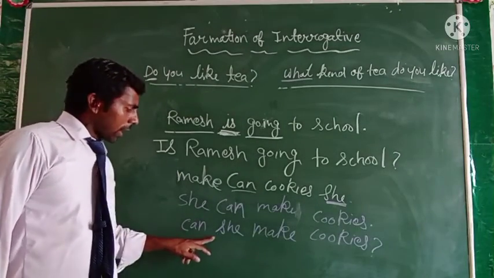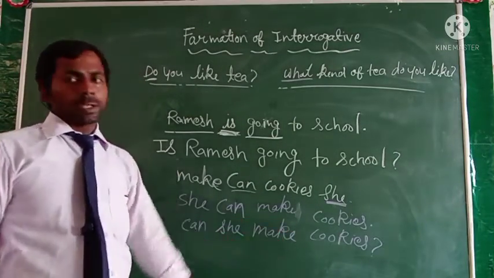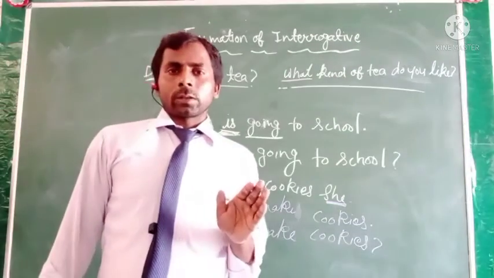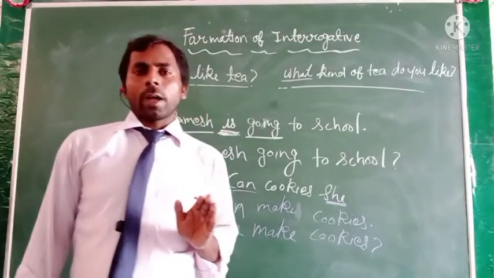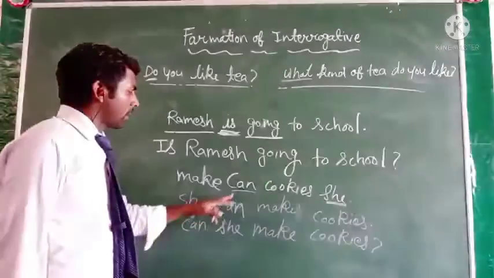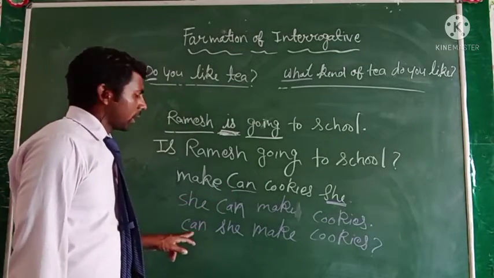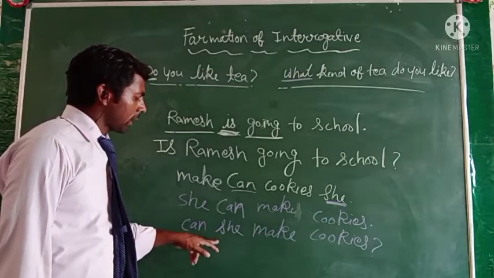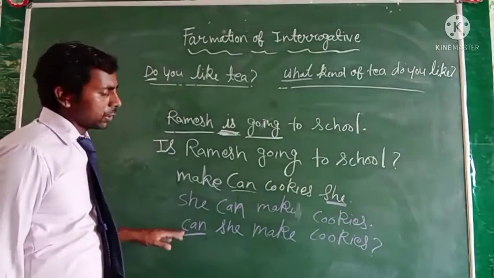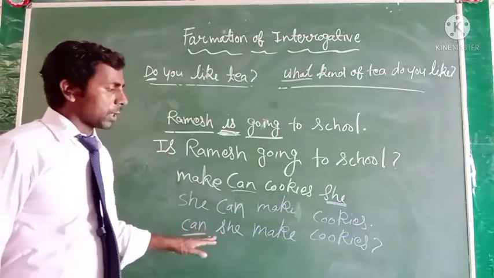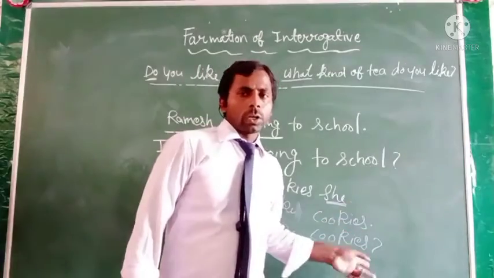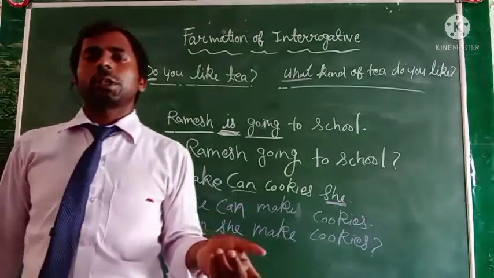So: Can see make cookies? The helping verb comes before the subject in an interrogative sentence. The subject is see, and before see you can see the helping verb. We use the helping verb before the subject and put the question mark. Remember that it is very necessary to use a question mark at the end of the sentence.